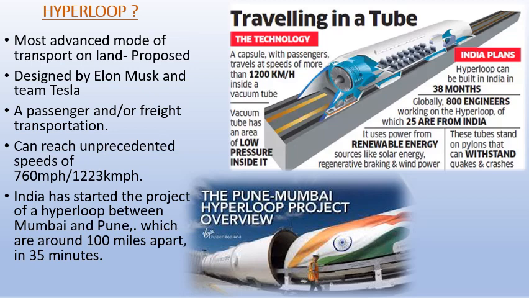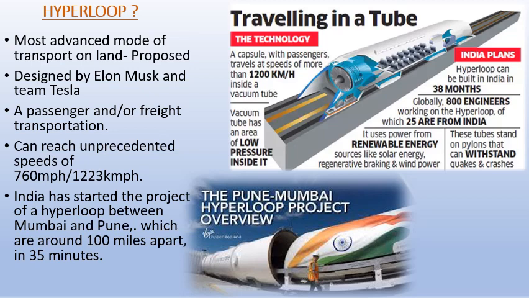Look at the speed. It can reach an unprecedented speed, which means nothing has ever touched that speed in history. Unprecedented means it will be the first time any moving vehicle is going to reach that speed. It can reach an unprecedented speed of 1223 kilometers per hour. That's faster than a flight.